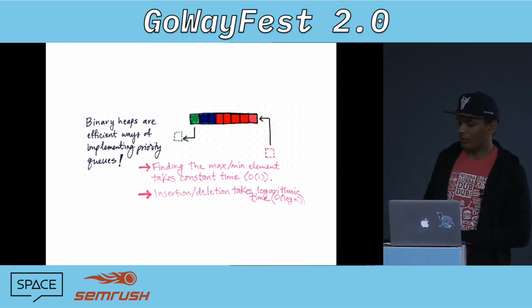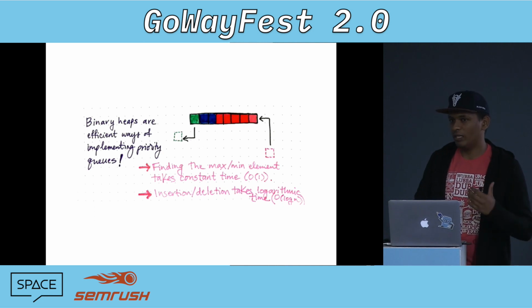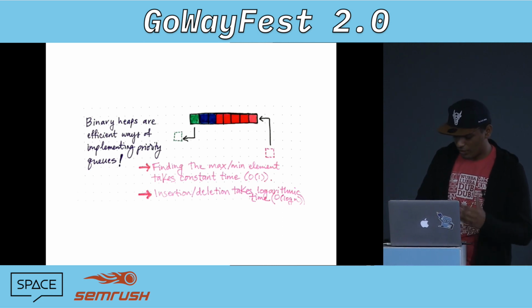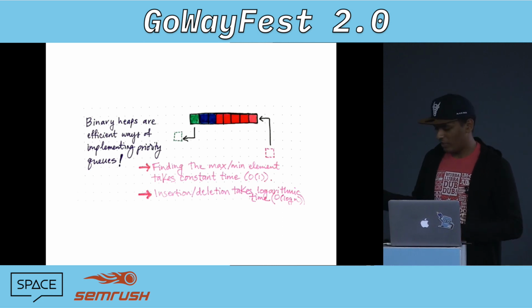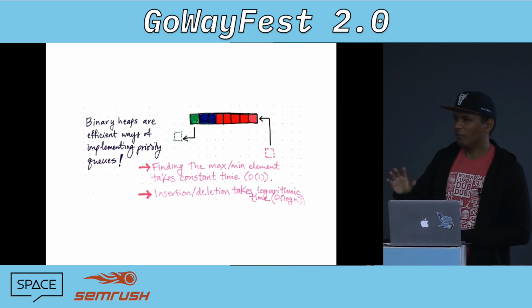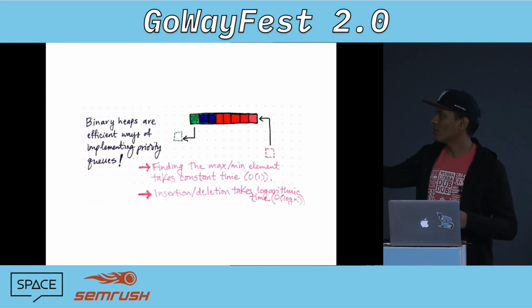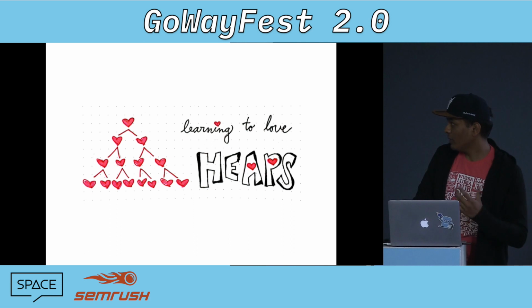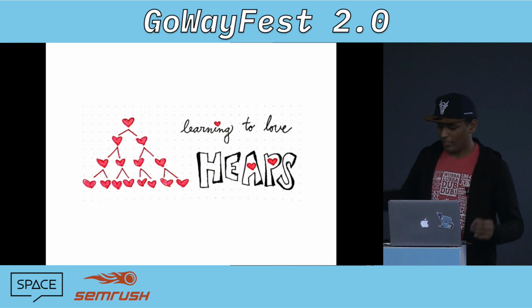So this could let you write, theoretically, a good sorting algorithm in n log n, which is theoretically the best possible sorting algorithm, using a binary heap. Now, obviously, we can do much better and much faster than this. We can do Fibonacci heaps and things like that. But today, my goal is to prove a point rather than focus on the data structure itself. I want to prove a point about visualizations. So we're going to learn to love heaps.